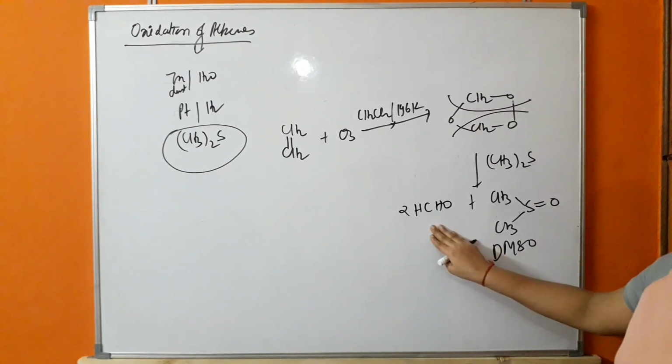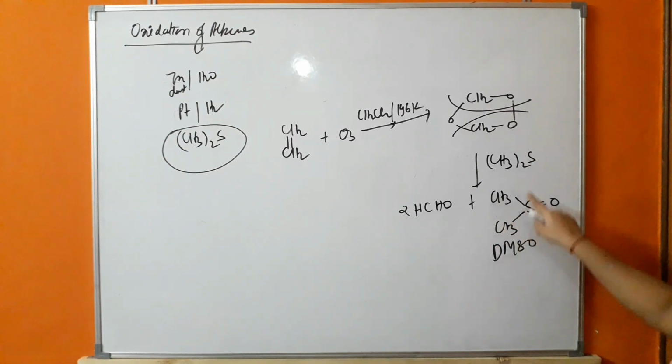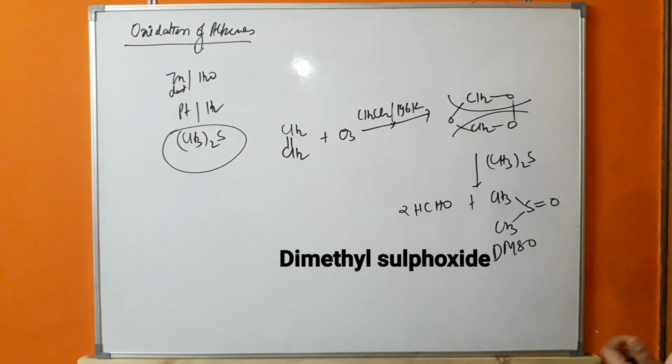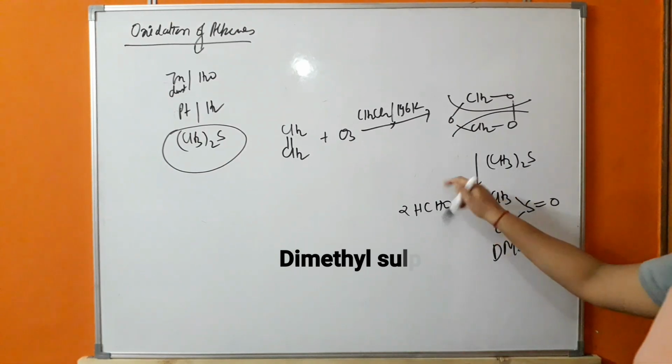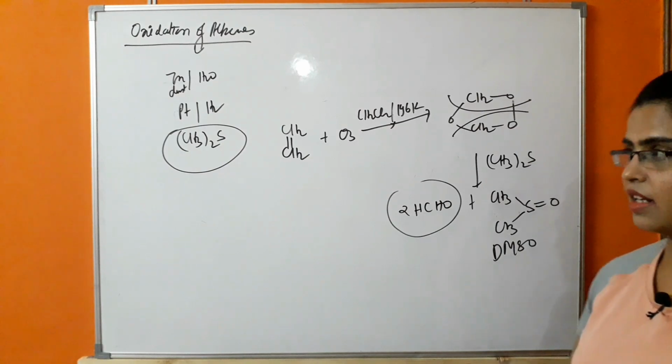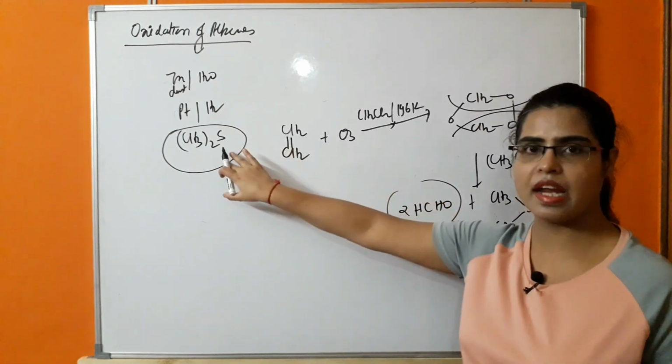Why is the pure compound obtained in this case? Because this product, that is DMS, is volatile, so it will easily evaporate. So a pure compound of aldehydes and ketones will be obtained in the case of dimethyl sulfide.